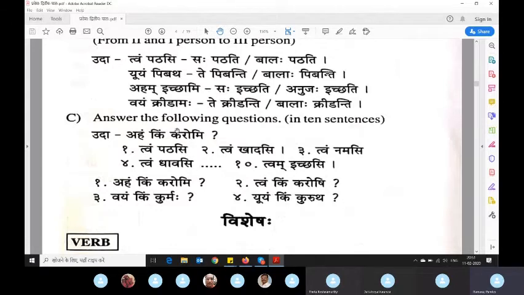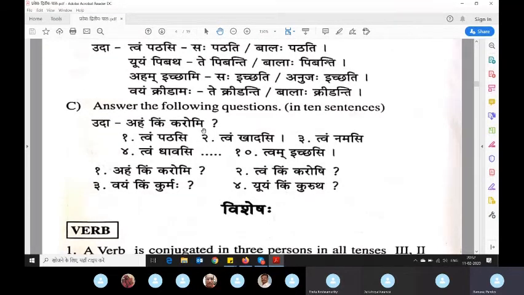So this fellow is trying to give you some exercise. This I will try to explain. Based on this, you can do it. I will explain two or three. So you can make your own question and ask and answer. So aham kim karomi. So to whom will you ask this question? You have to have somebody standing next to you, who can see and tell you. You are asking aham kim karomi, what I am doing, right?